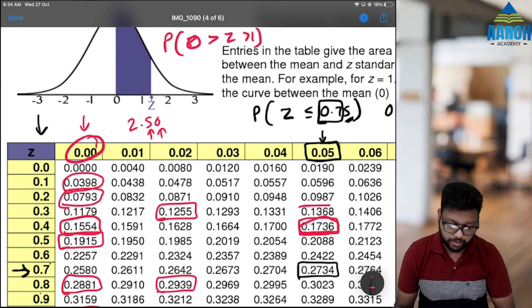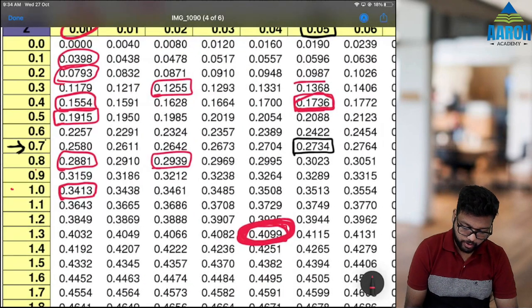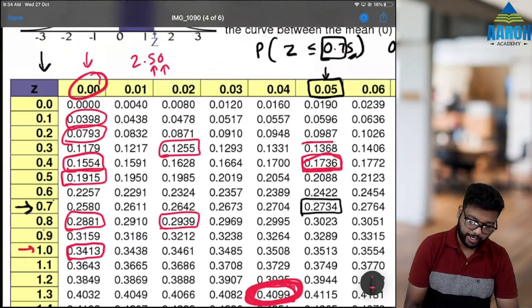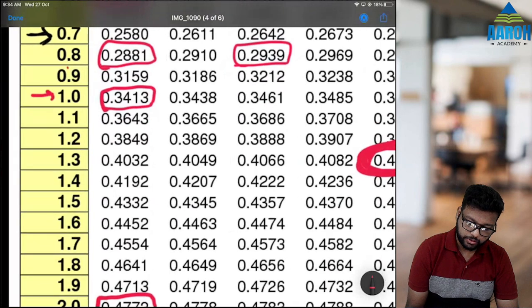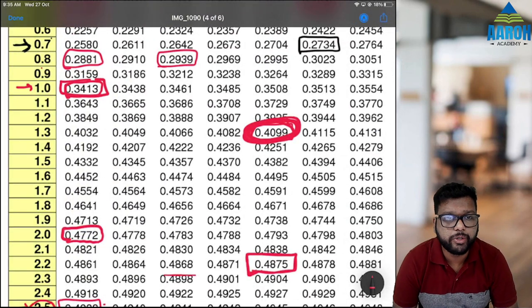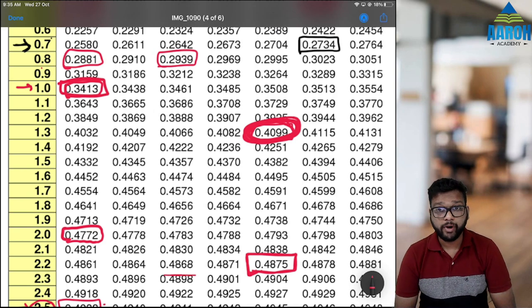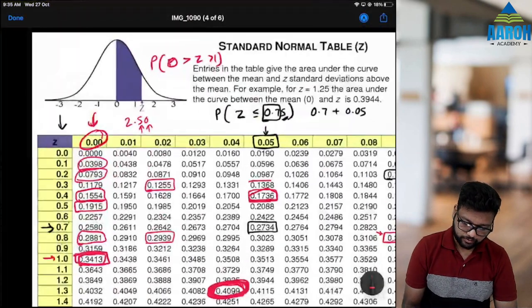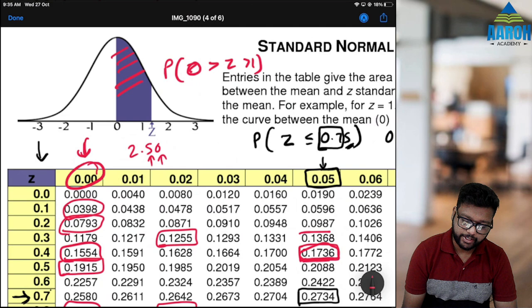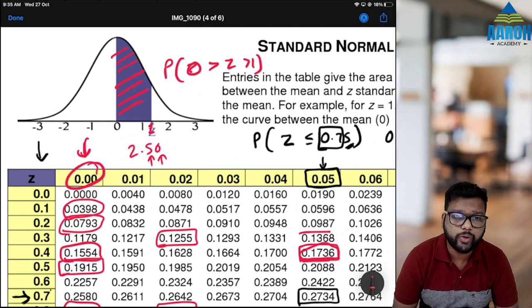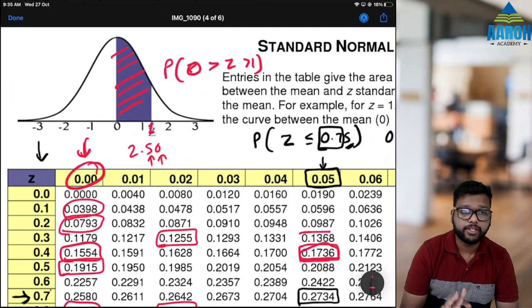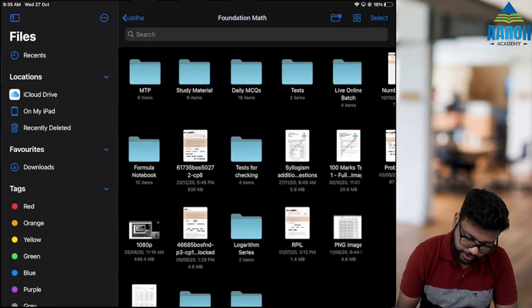So we have to look up 1.00. From your module you can look at it, 0.3413. That 0.3413 is the area between 0 and 1 itself. Okay, so 0.3413 we want. So let's open the calculator again.